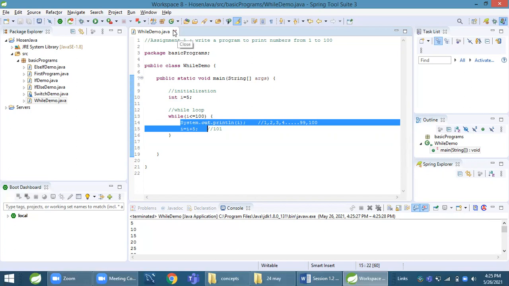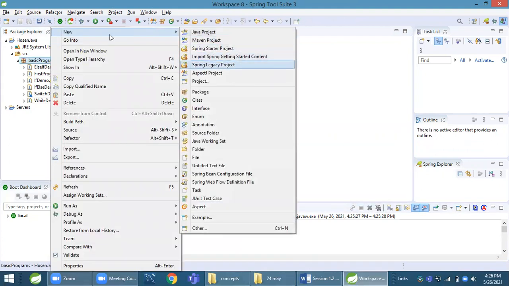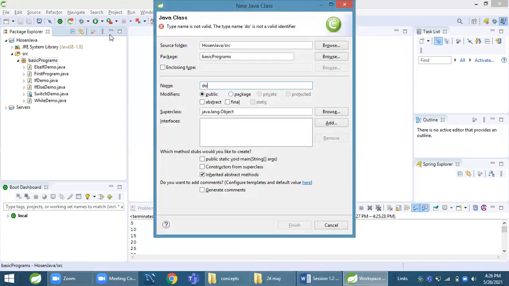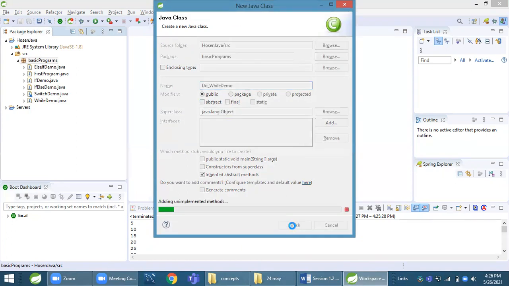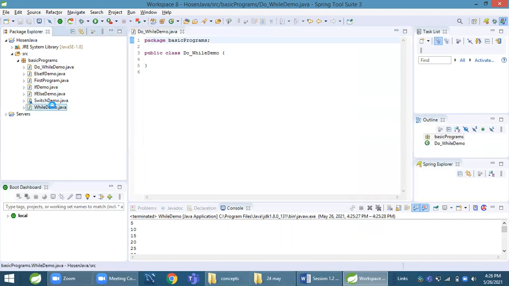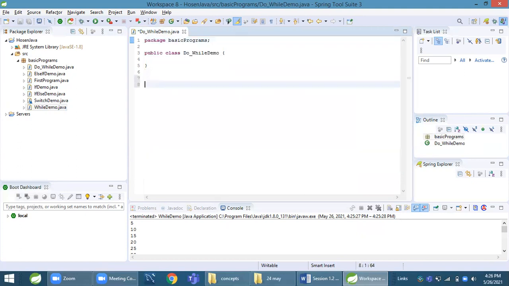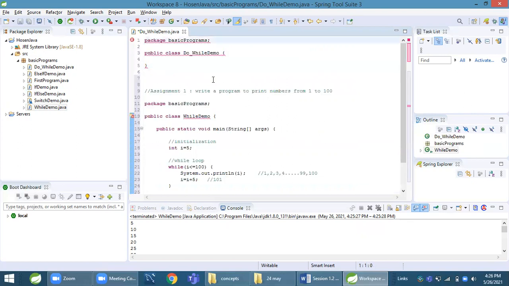Let us see the next loop, the do while loop. This is also nearly the same, with a little bit of small difference.